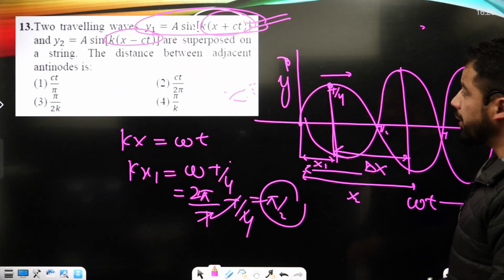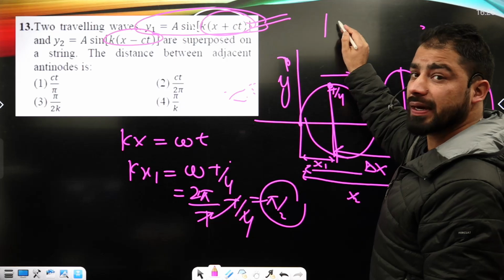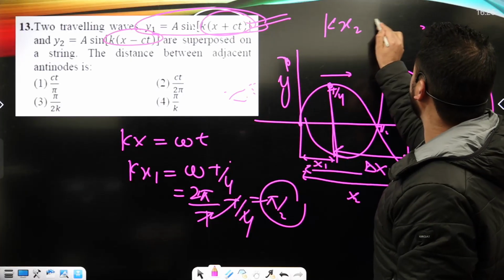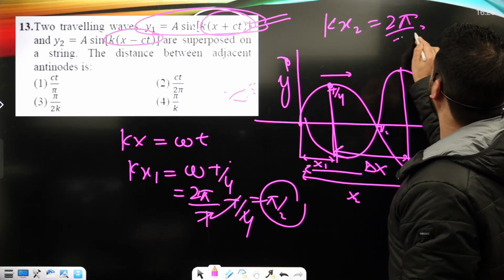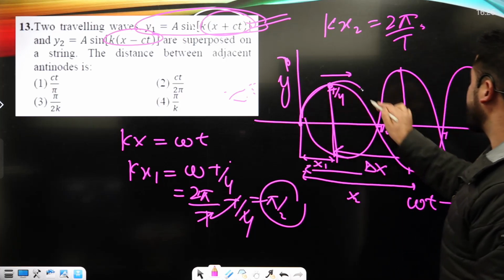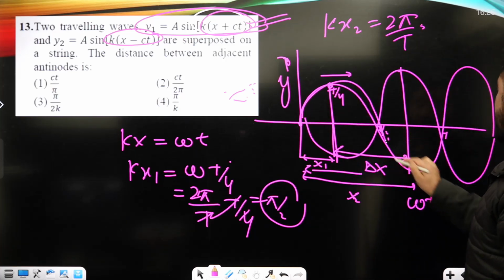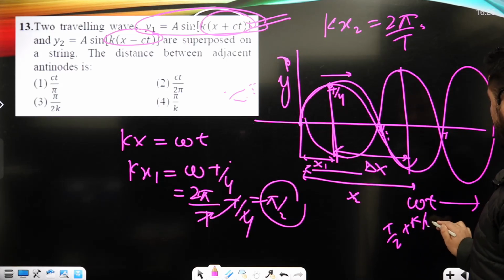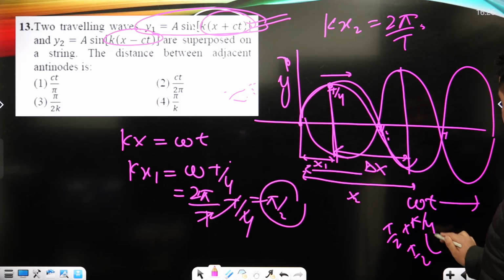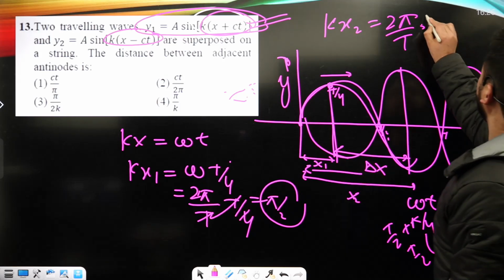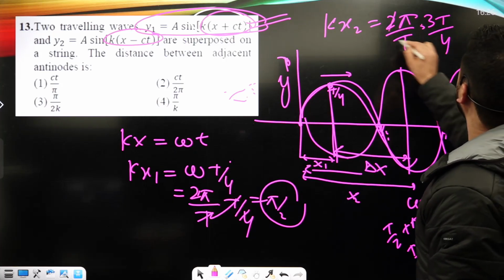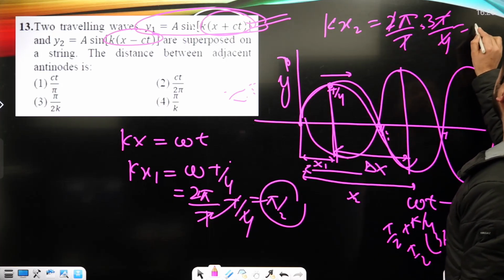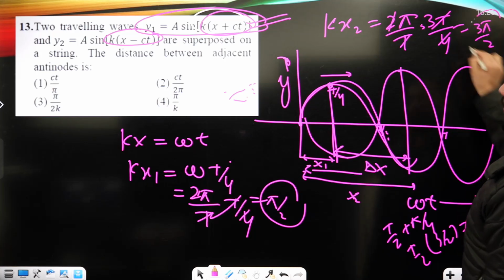What must be kx2? Kx2 will be equal, again omega, that's 2 pi upon t here. From here it is 2 pi upon t times t by 2 plus t by 4, that's 3t upon 4. It is 3 pi upon 2, right?